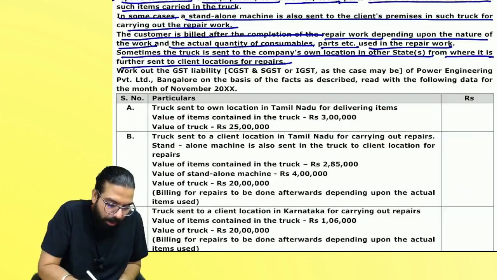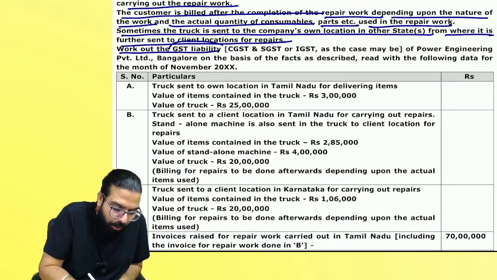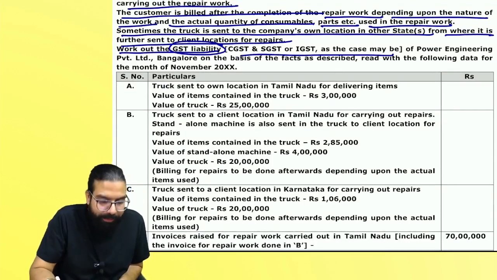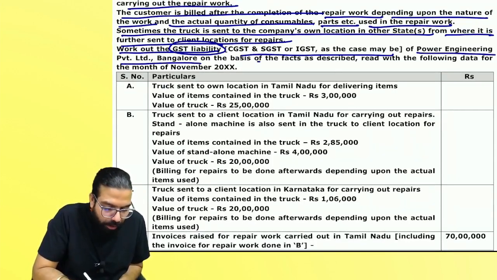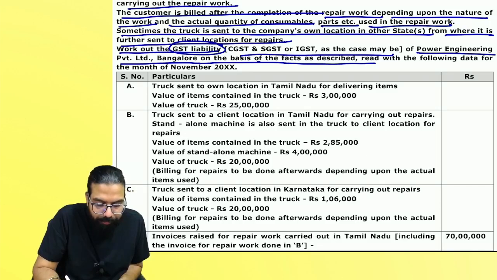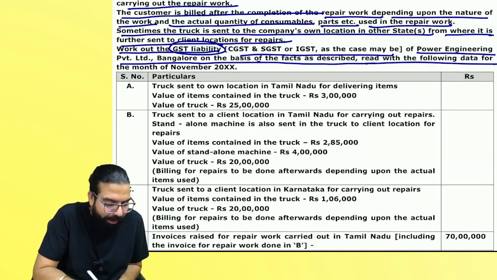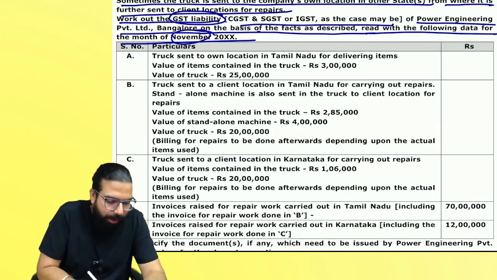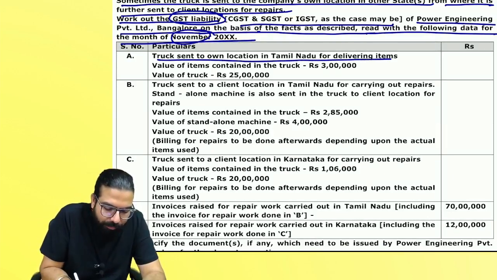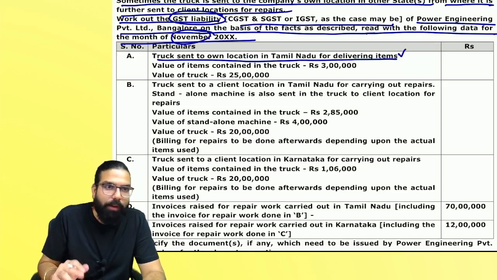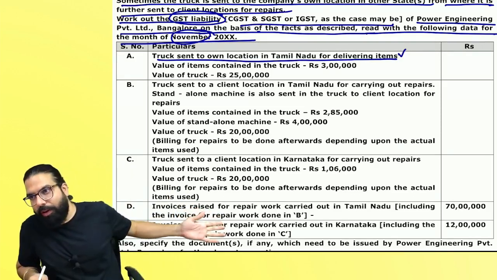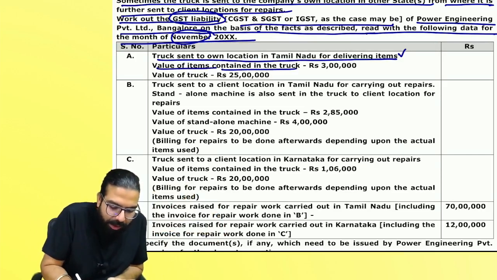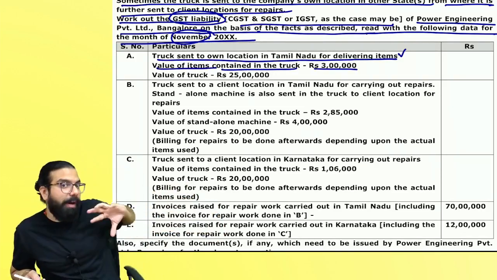Next. Work out the GST liability. They are telling you to calculate the GST liability: CGST, SGST or IGST. Power Engineering, Bangalore, on the basis of the facts described, read the following data for the month of November. Truck sent to own location for delivering some item. Value of the item in the truck which you have sent to your own location. Some items you have sent.